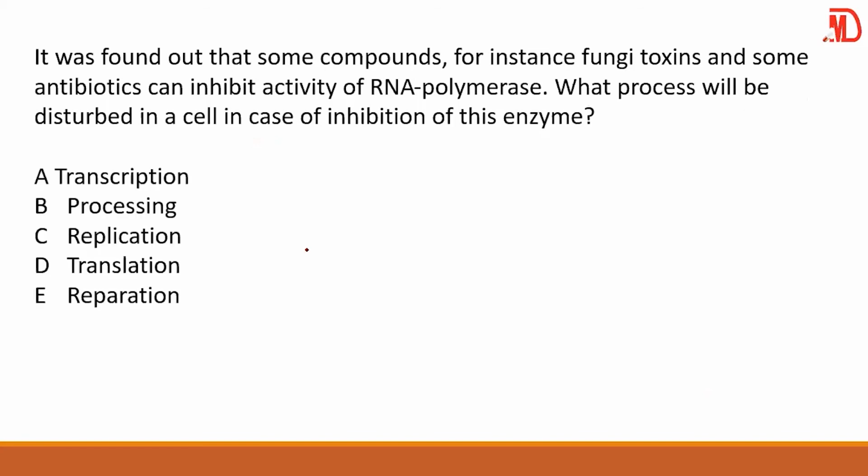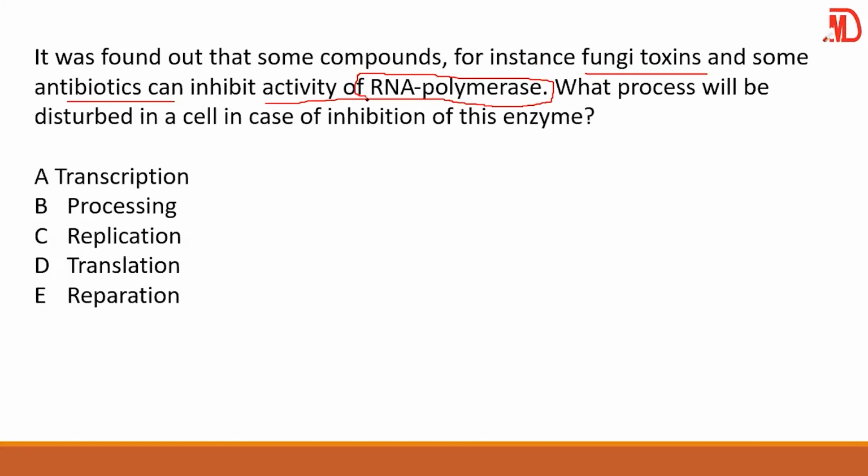Good. Now it was found out that some compounds, for instance, fungi toxins and some antibiotics, can inhibit the activity of RNA polymerase. Guys, do you remember RNA polymerase? Of course. We talk about polymerase 1, 2, and 3.